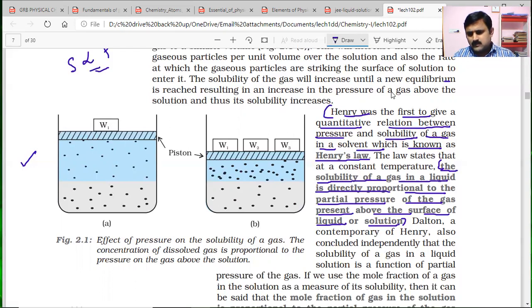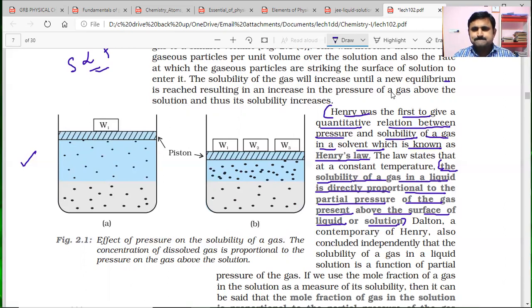So the solubility is a function of the partial pressure of the gas. Dalton's theory of partial pressures, which relates partial pressures to mole fractions, can also be included in this discussion to improve Henry's concepts.